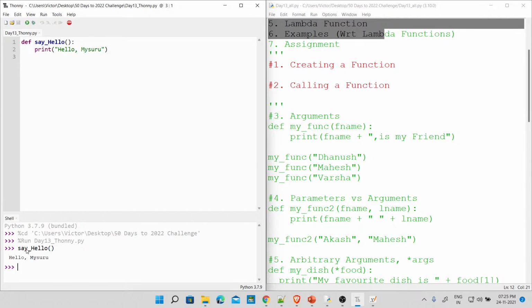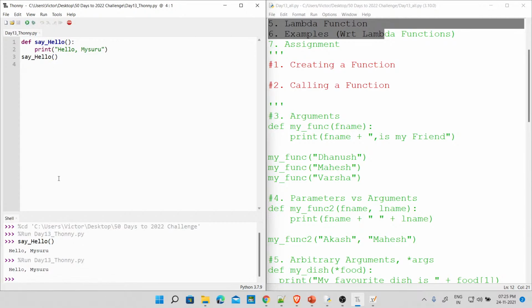Done. Enter. So you now see here, hello my soul. Yes or no? Fine. Otherwise, you can actually do here now. We say underscore hello. Fine. So this approach is better, right? So this is done. Now I will run here, or I'll just press F5, and that again gets printed. No problem. Fine.